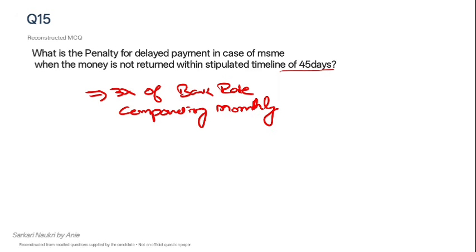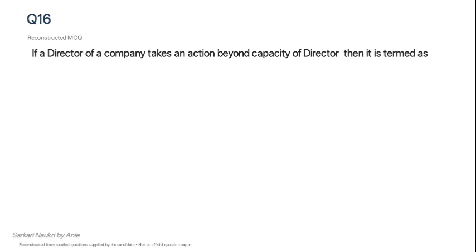To create confusion, there were many options like 3x of bank rate compounding monthly, 3x of bank rate compounding quarterly, 2x of bank rate compounding quarterly, 2x of bank rate compounding monthly, likewise. But the compounding happens to be monthly and the rate happens to be 3x of bank rate, that is 3 times of bank rate. Next question is, if a director of a company takes an action beyond the capacity of a director, then it is termed as ultra vires.